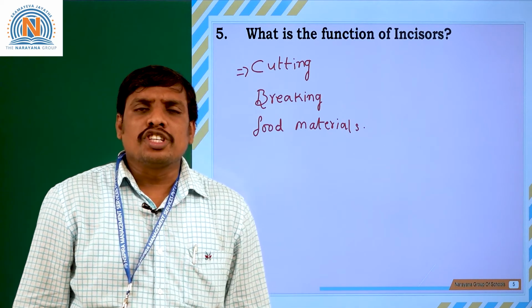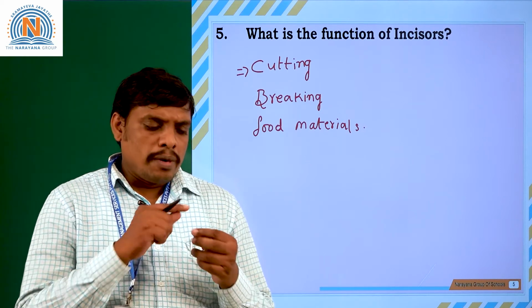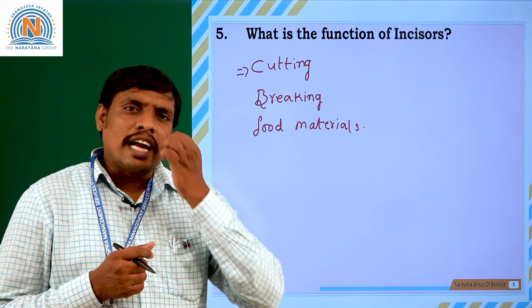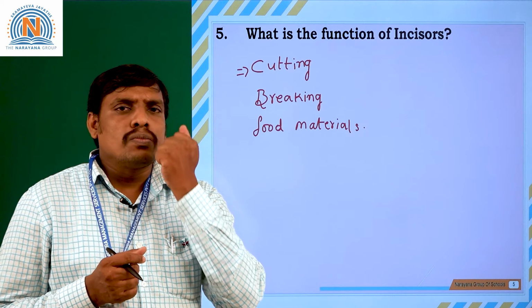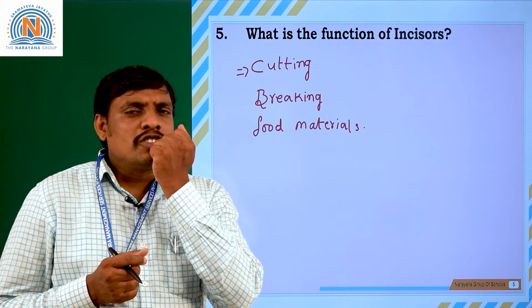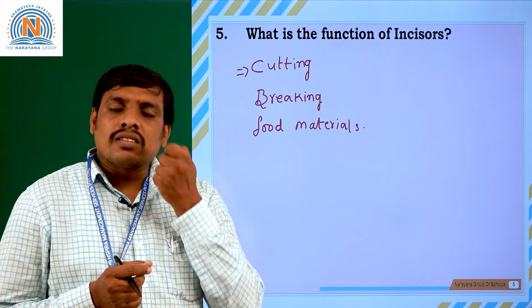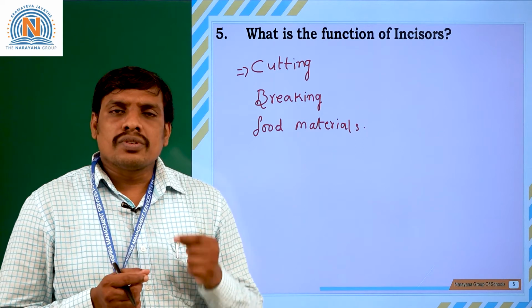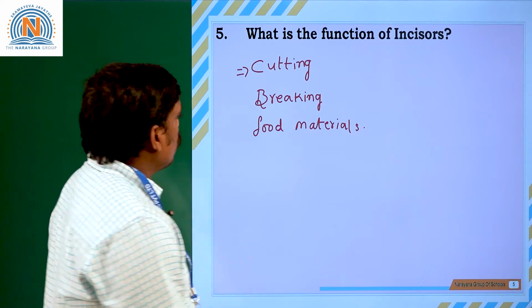Whenever you are eating chicken or mutton, some amount of flesh is attached to the bones. You try to tear that flesh attached to the bones with the help of your teeth called incisors. Clear? To crush the bones and take out the bone marrow, the incisors play an important role.